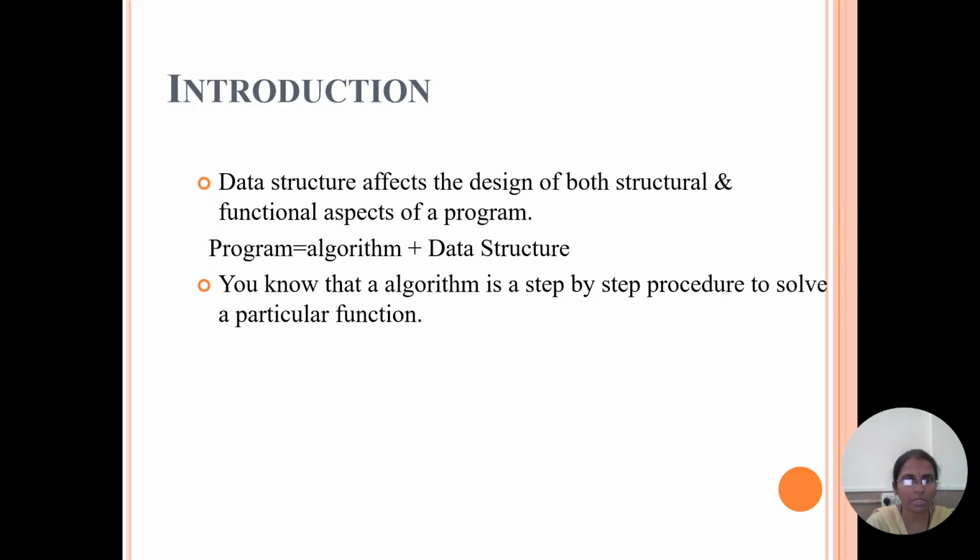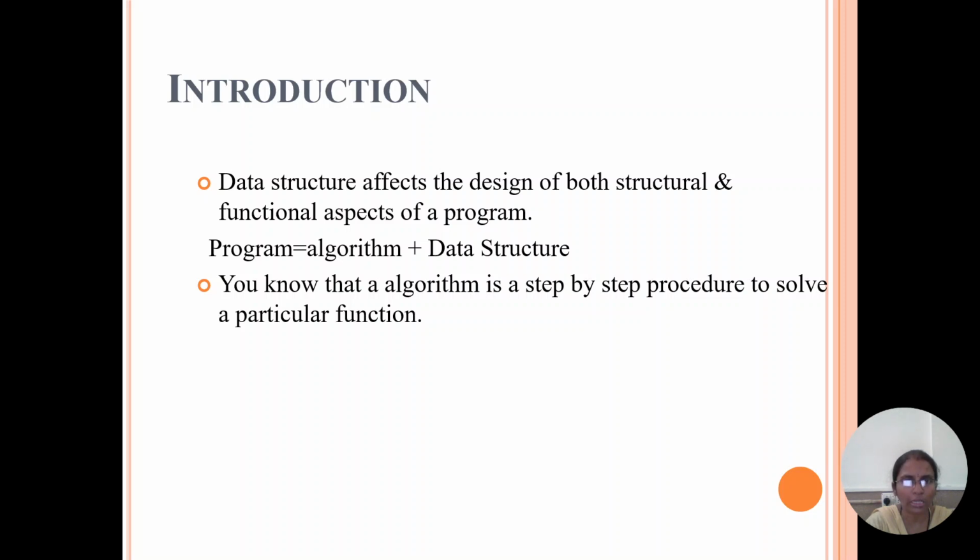That means what is data? Data refers to different ways of representing data, and structuring affects the design of both structural and functional aspects of a program. What is meant by an algorithm? An algorithm is a step-by-step process. To finish off a program, we must know the algorithm and the data structuring. What is the structure of the data and what is the algorithm? Only then can we represent a program.